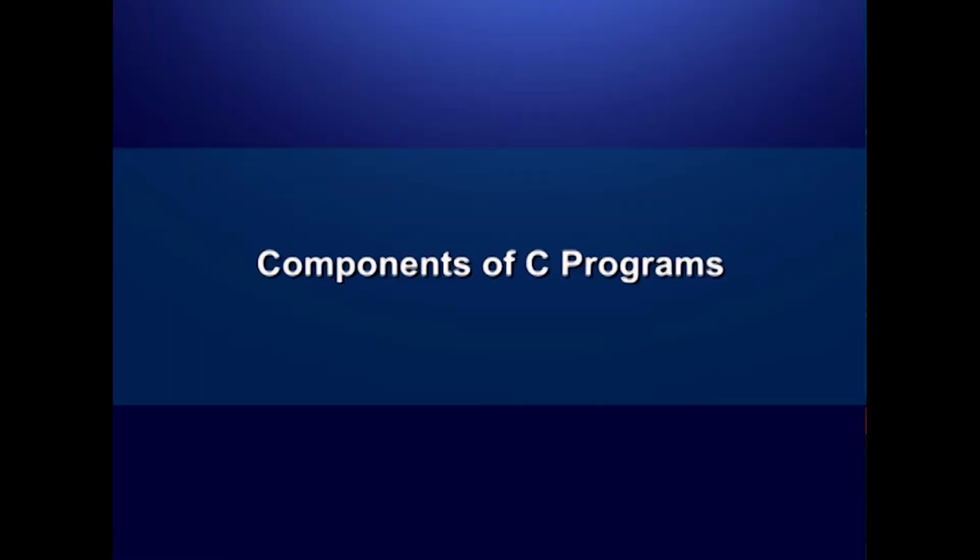Finally, if the program has been successfully linked, the loader can be called from within the IDE to execute the program. Components of C programs. Before we learn more about compiling a C program, let us take a quick review of the basic structure of a C program and the scope of the variables.